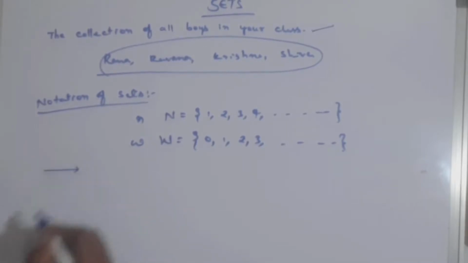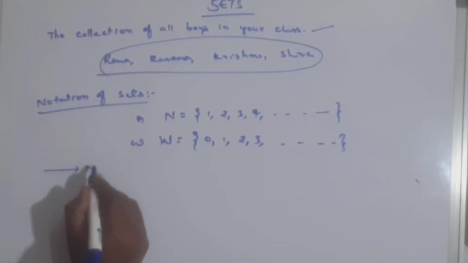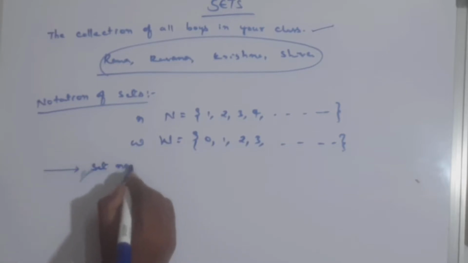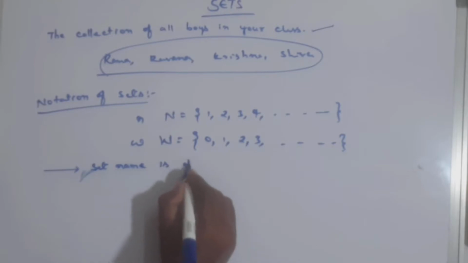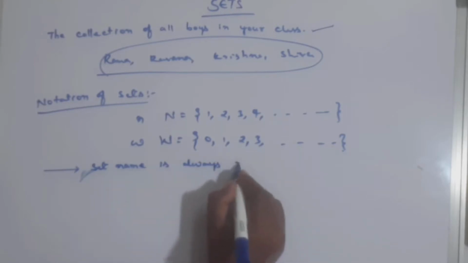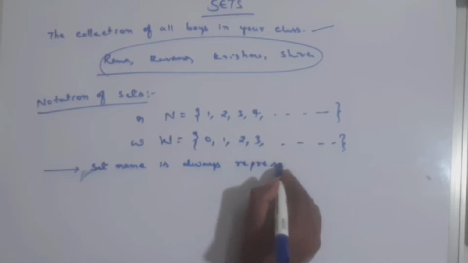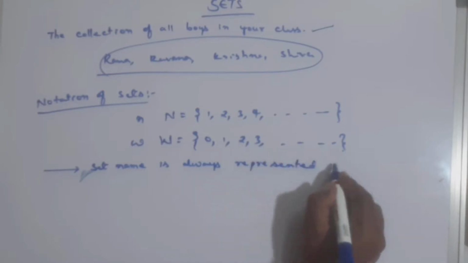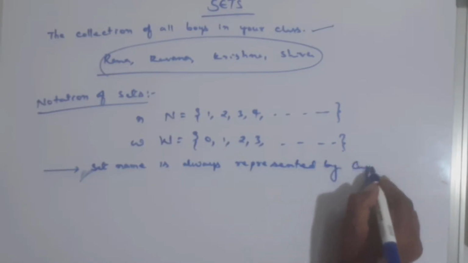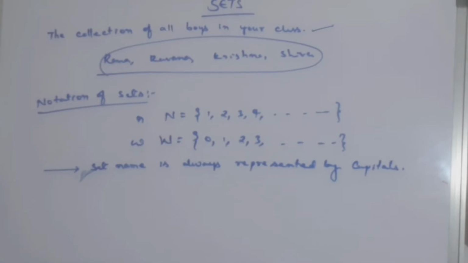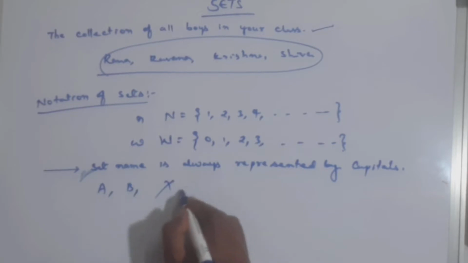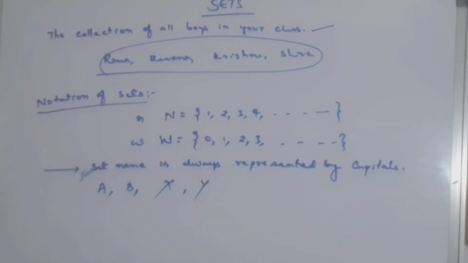Because the set name has to be represented with capital letters. The first rule: the name of the set is always represented by capitals, like A, B, X, Y, like this, or N or W.